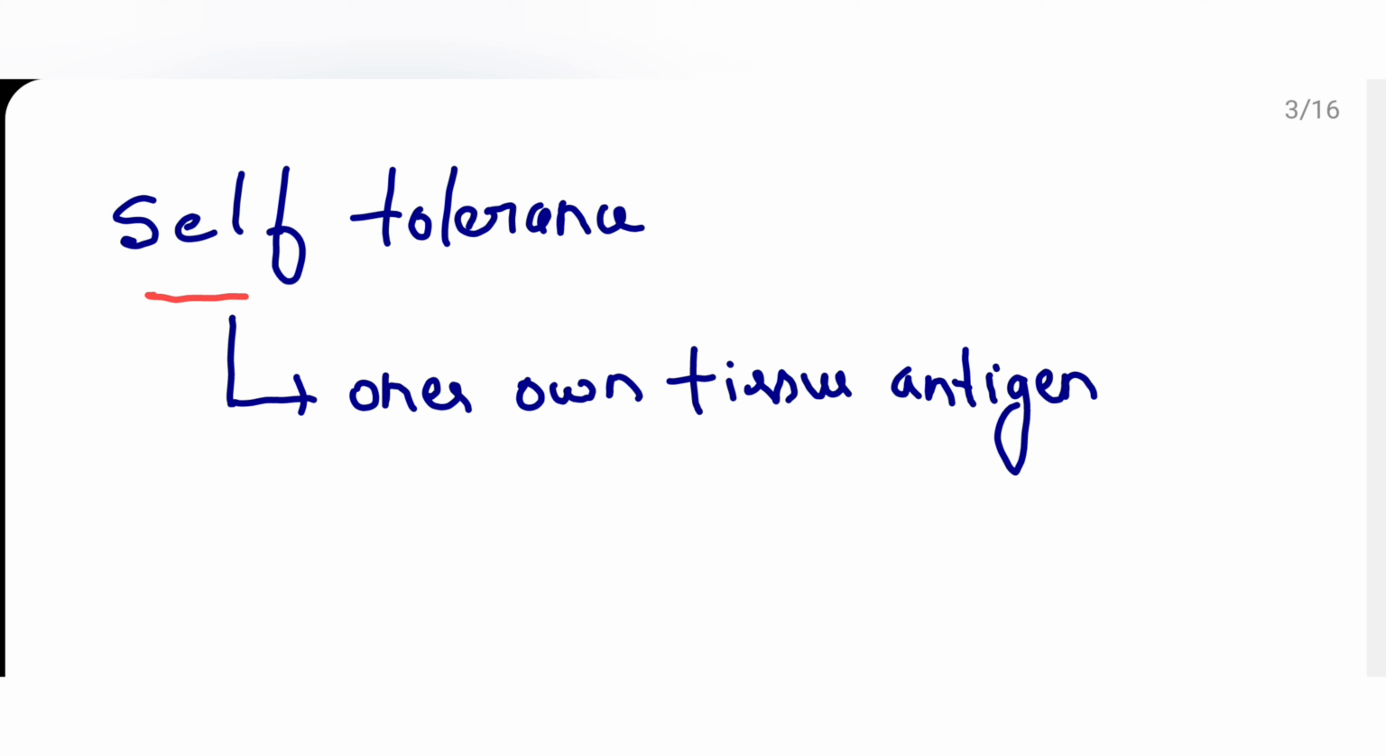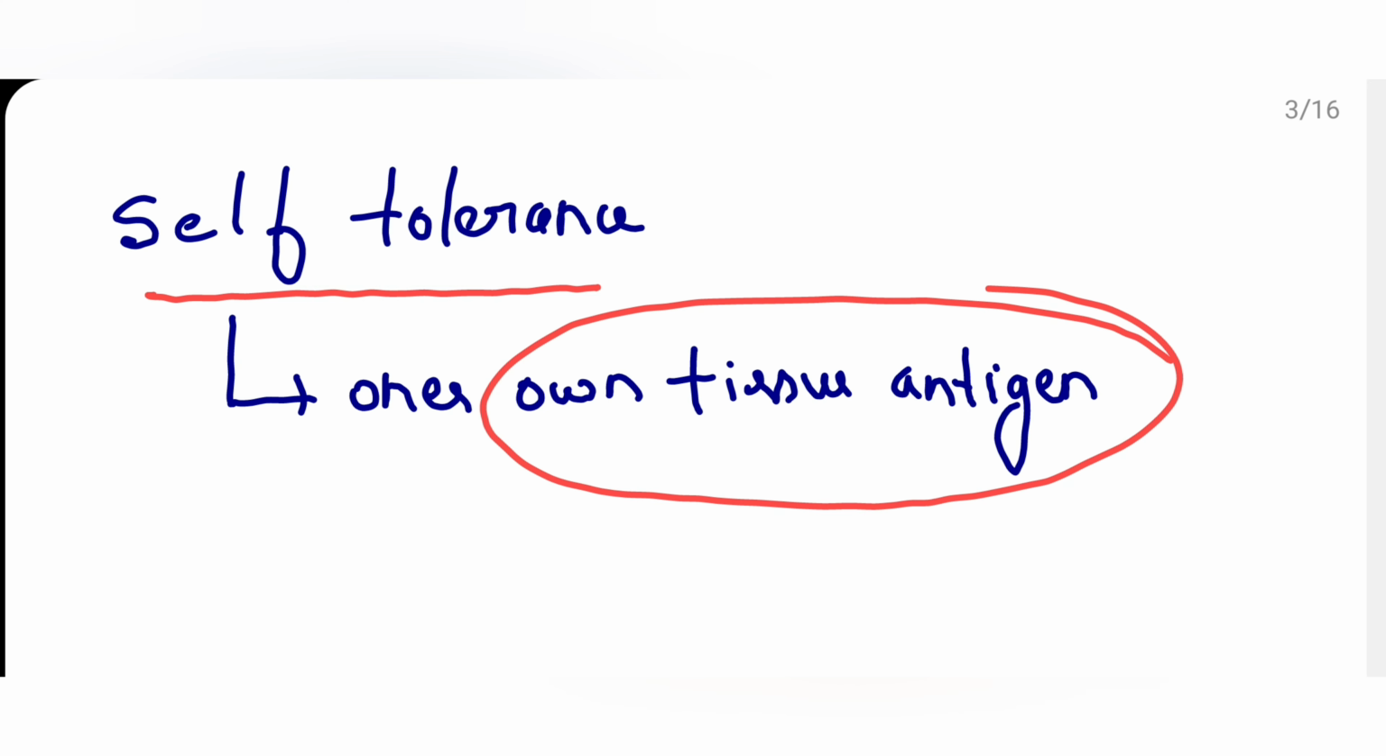Now, what is self-tolerance? Self-tolerance refers to lack of immune response to one's own tissue antigen. So, if there is tolerance to one's own body tissue antigen, that is termed self-tolerance. So, this is what immunologic tolerance and self-tolerance are.